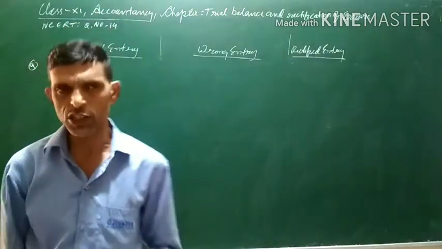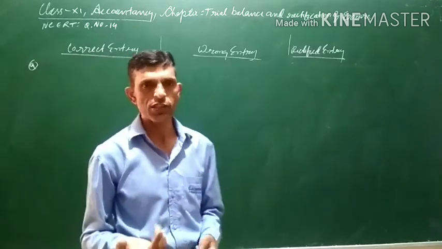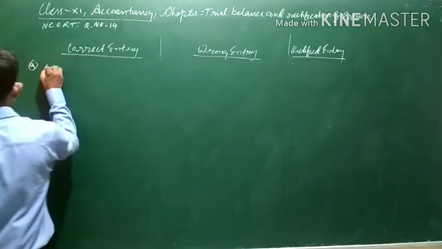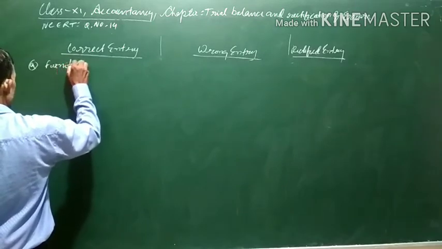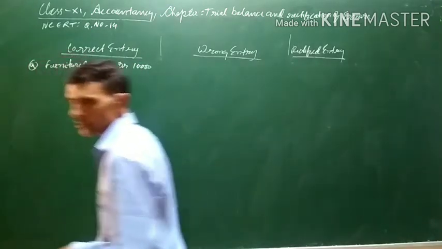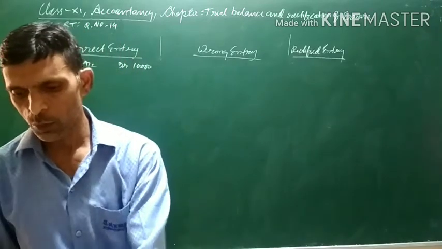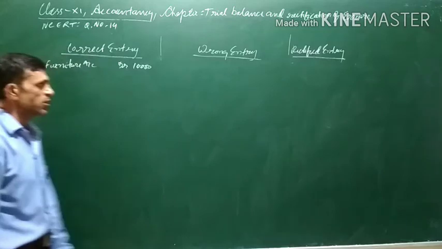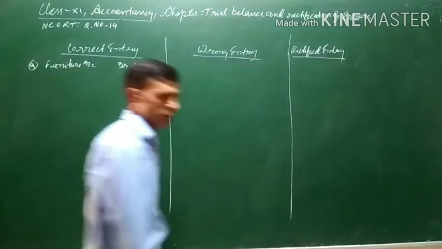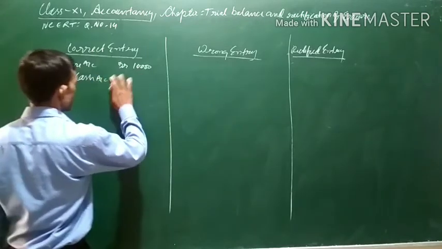Now you can see when furniture is purchased, the entry should have been: furniture is an asset, and when an asset increases, it is to be debited. That is, furniture account debit 10,000, the amount of furniture purchased. The name of the party from whom the furniture is purchased is not given, so we will assume it as a cash transaction. Furniture account debit to cash account 10,000.